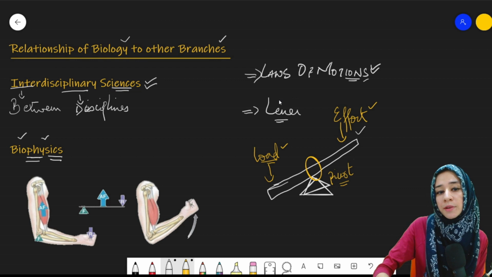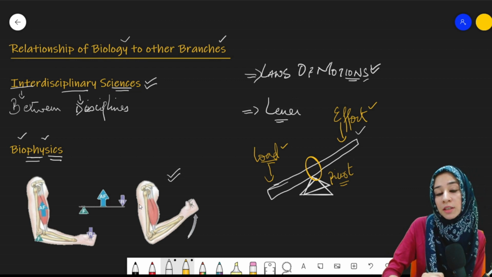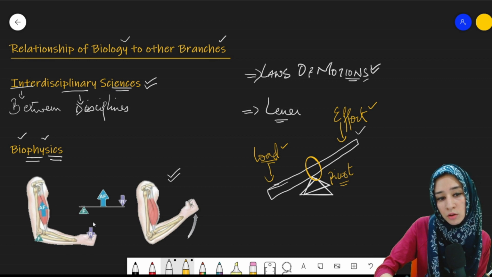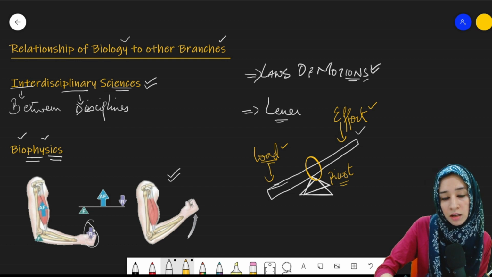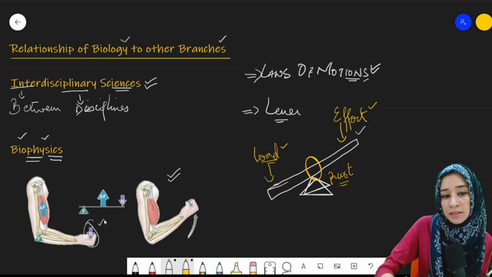The same principle is used in the movement of limbs, as you can see from the diagram. This is the upper arm, biceps, triceps. This is the forearm. Now, if I am to pick up a book with my hand, obviously there is some load.